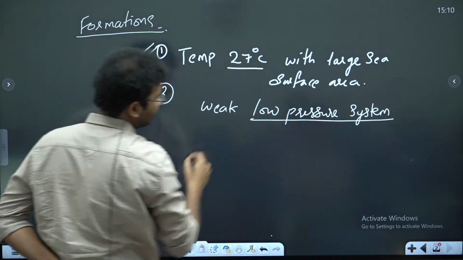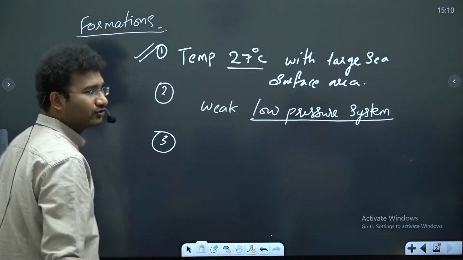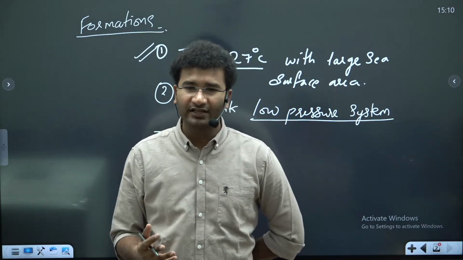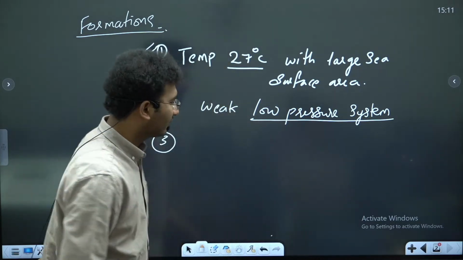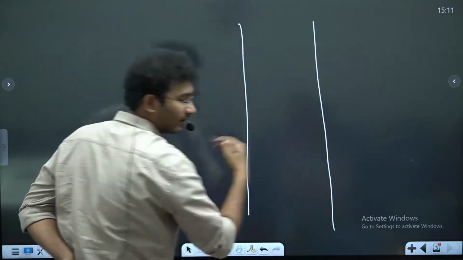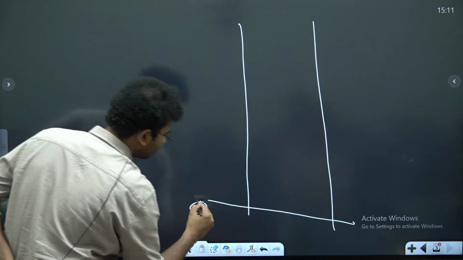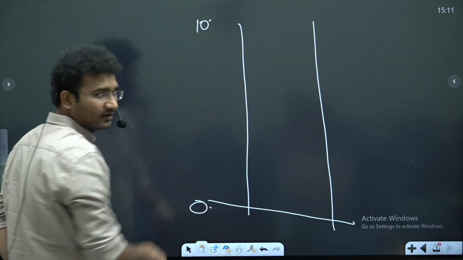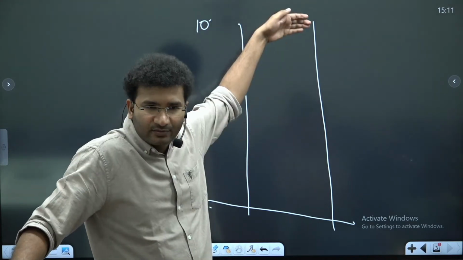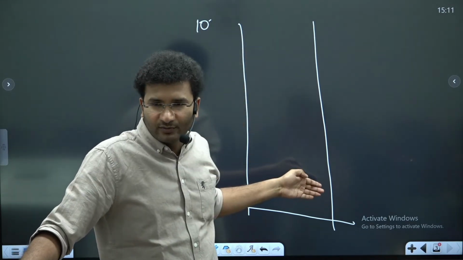Weak low pressure system that should already be existent, and there should not be any large variation in the vertical wind speed. For example, if you take the column of air, this is at 0 kilometers and this is at 10 kilometers. You generally know that the speed of the wind is high at the higher atmosphere and low at the lower atmosphere.